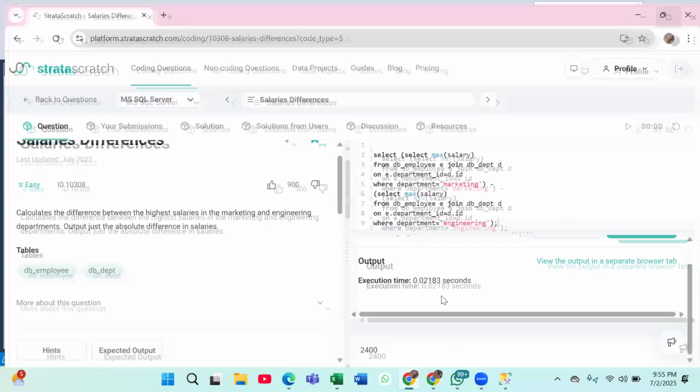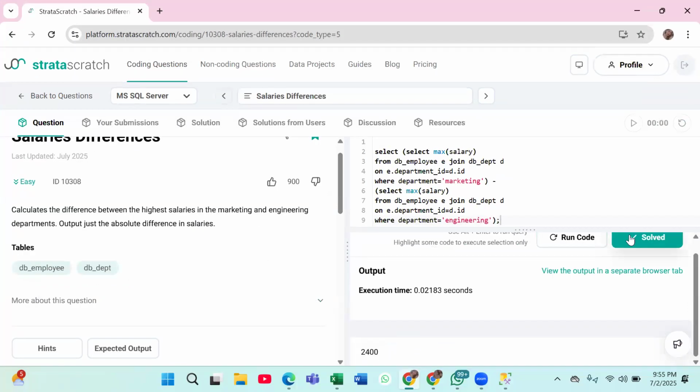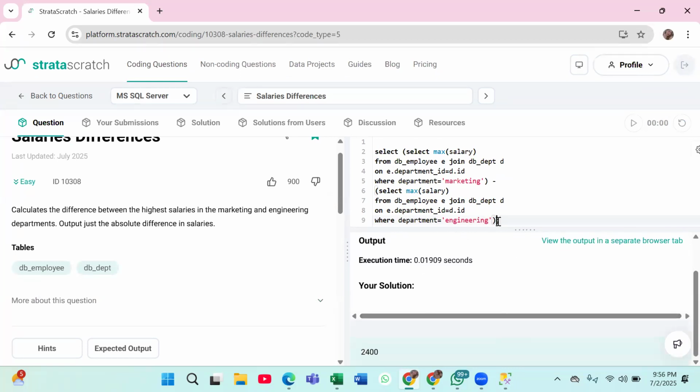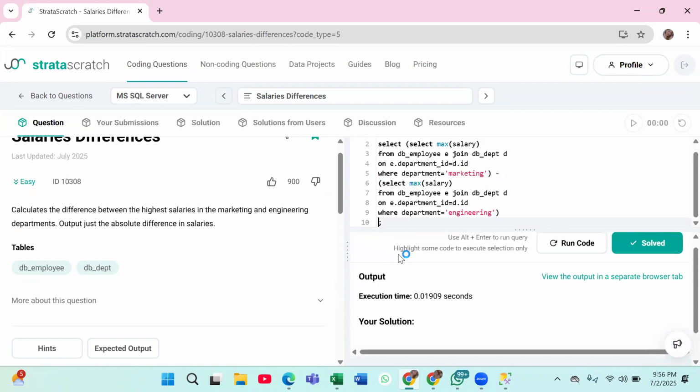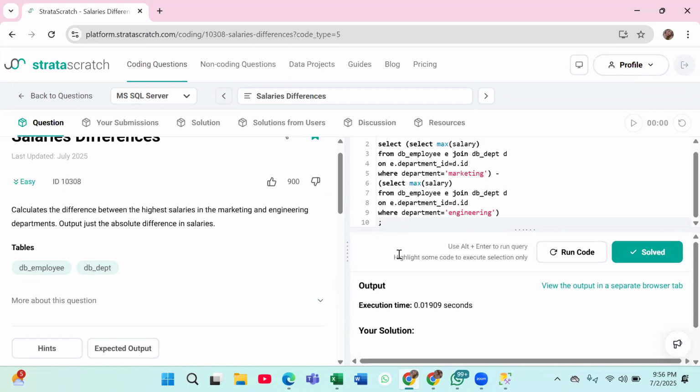Are you guys able to understand this now? How many of you are able to understand this? Why are we not writing down table name over here? We have written select here, but why haven't we written table name? No one has asked me this. Why are we not writing table name here? So we are just getting numbers now. From, we need table name. Yes, that's what I'm talking about.